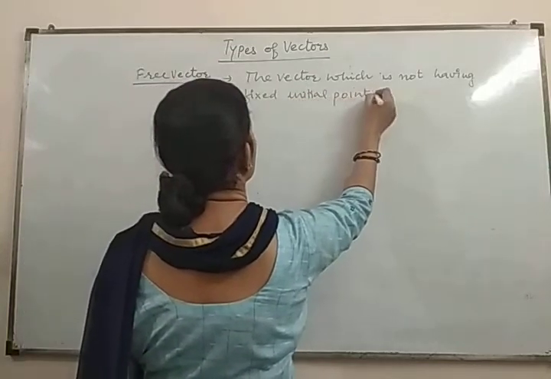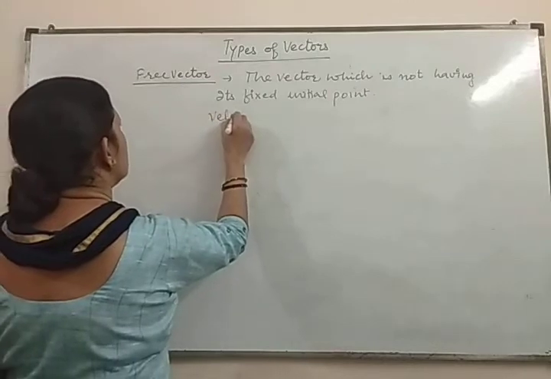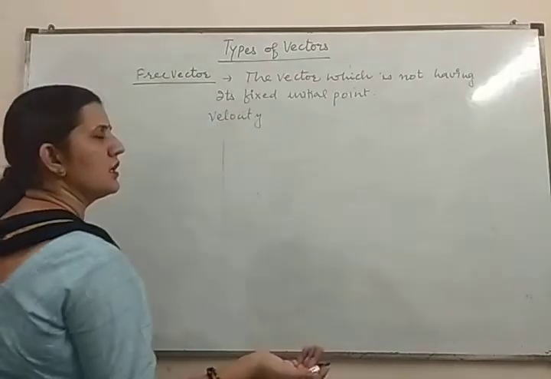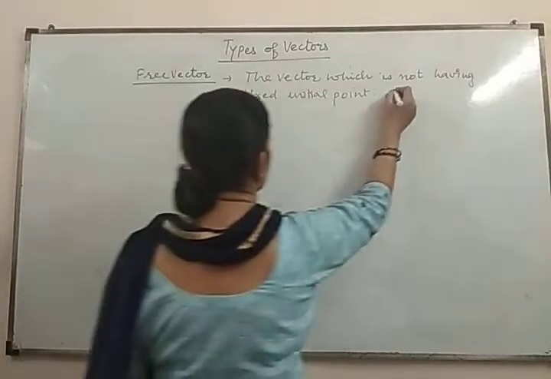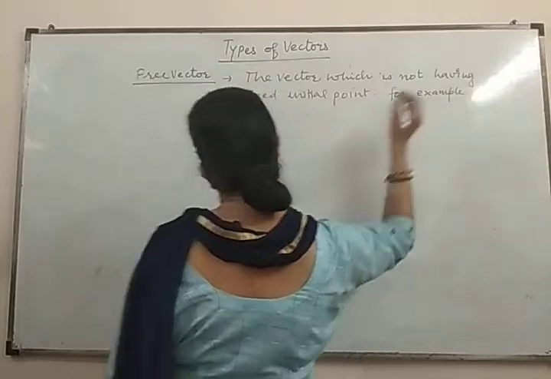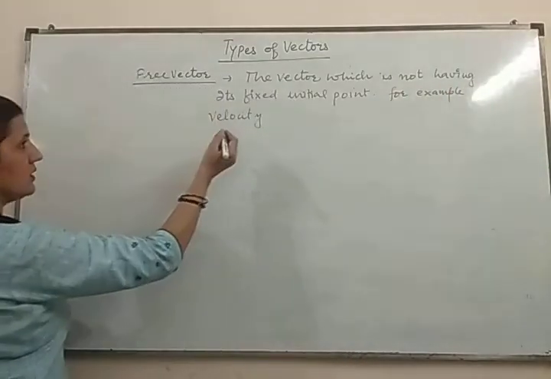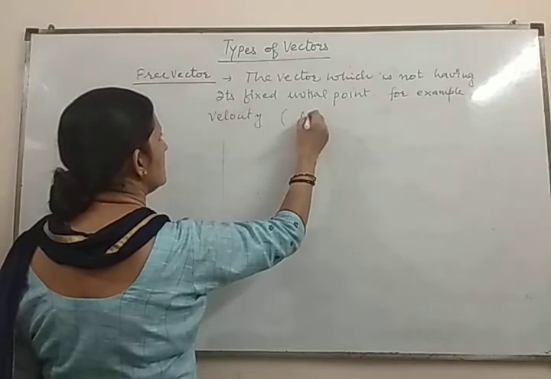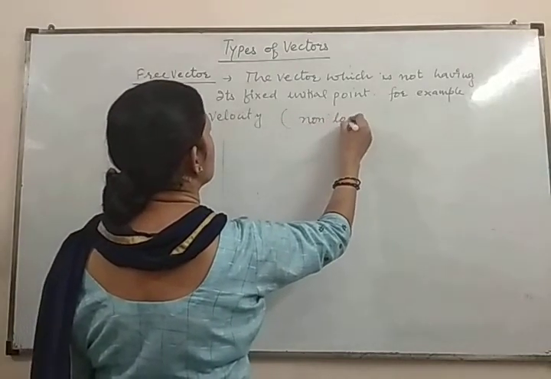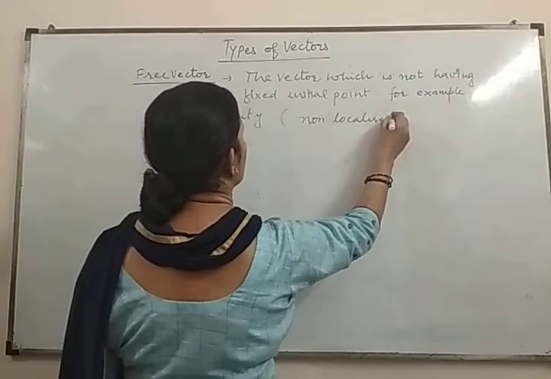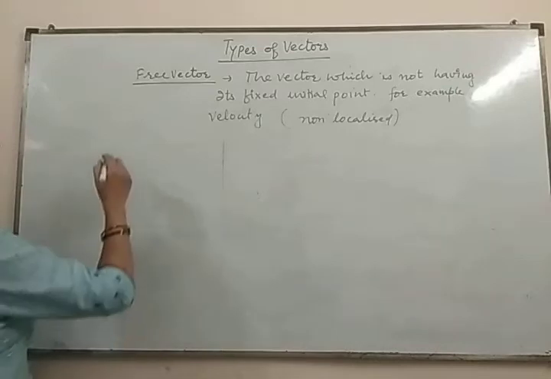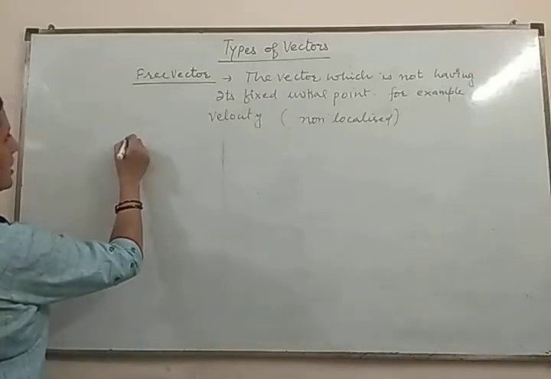For example, the velocity vector: when your observation starts, the vector starts from there. These vectors are also known as non-localized vectors. Non-localized means they are not revolving around a fixed point. Their initial point may be anywhere else where our observation starts.